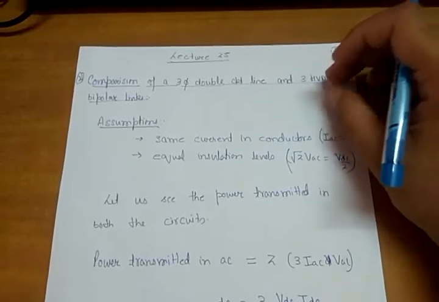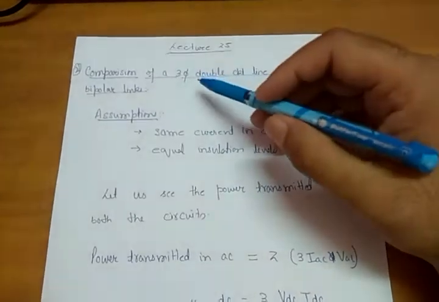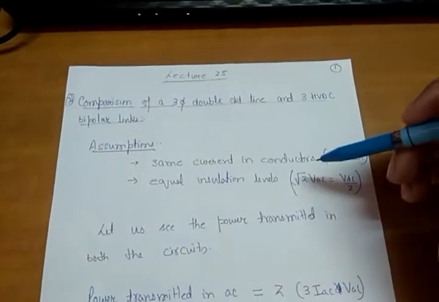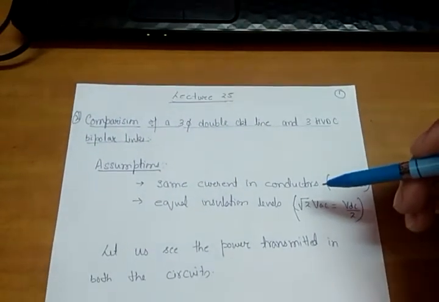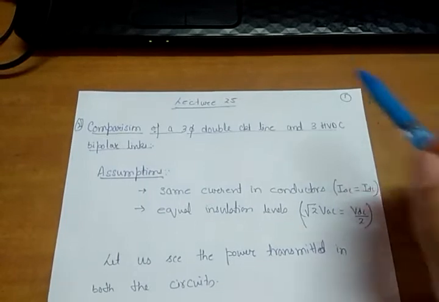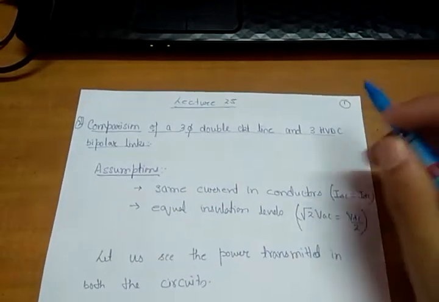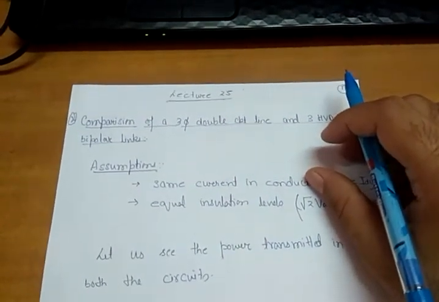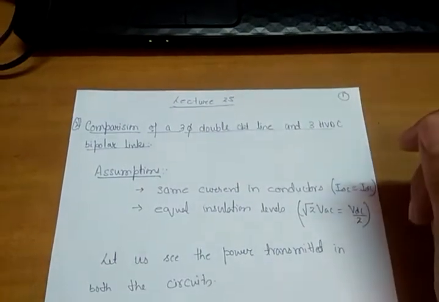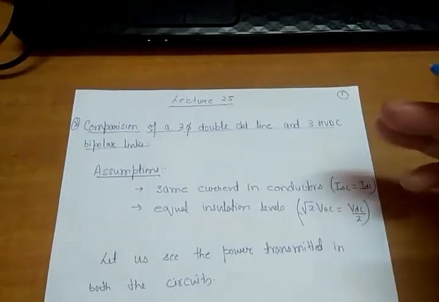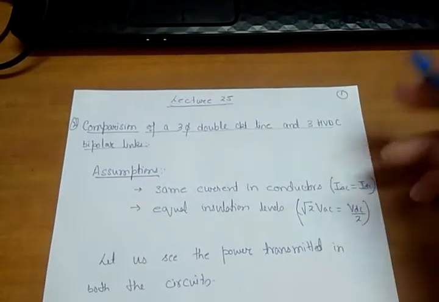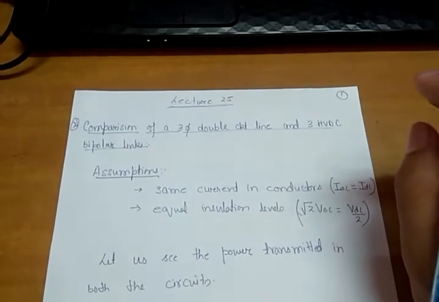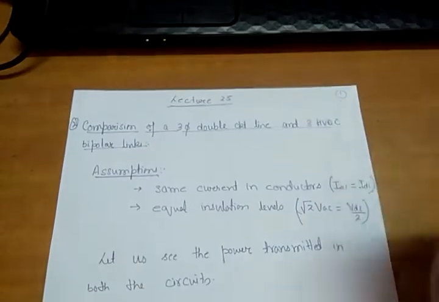As you know, three-phase means we have three conductors, phase A, phase B, and phase C. However, in HVDC, one bipolar link has two conductors, one incoming and the other return. So for comparison, we should have an equal number of conductors in both AC and DC.